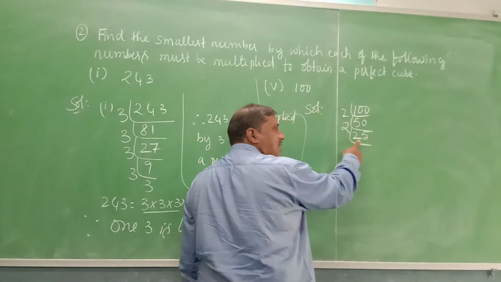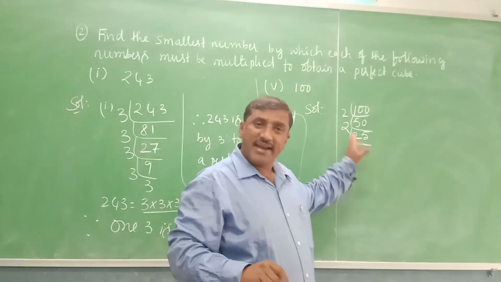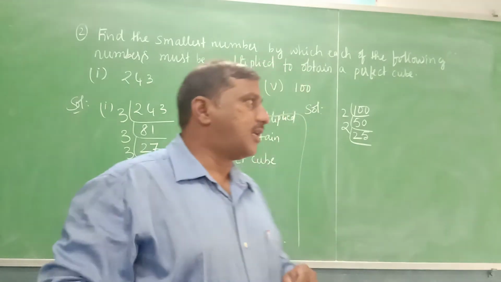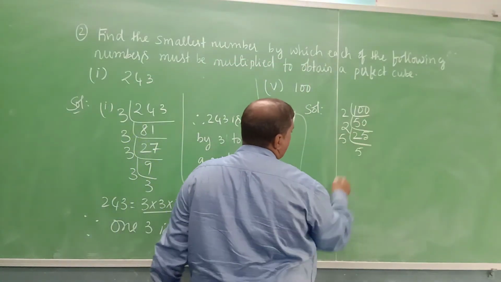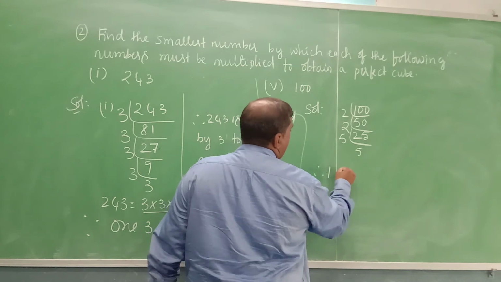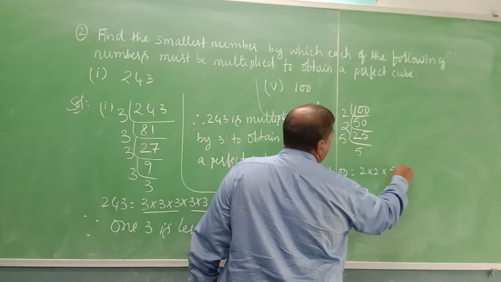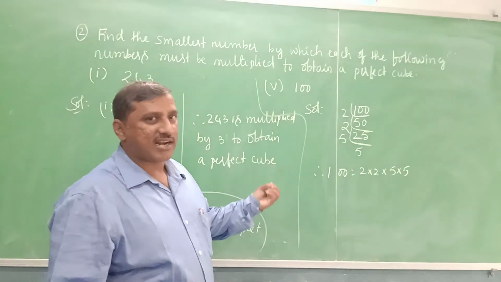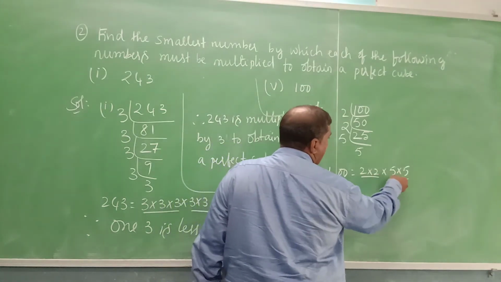Now it is not divisible by 2, it is not divisible by 3 because the sum of the digits is not a multiple of 3. Check for 5. Yes, 5 5s are 25. Therefore, 100 can be written as 2 into 2 into 5 into 5. If you observe the prime factorization of 100, we have two prime factors 2 and 5.